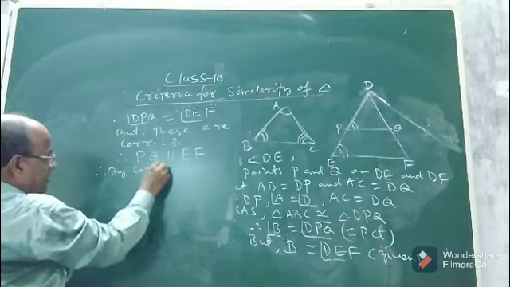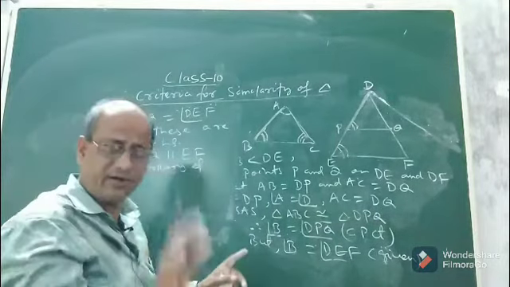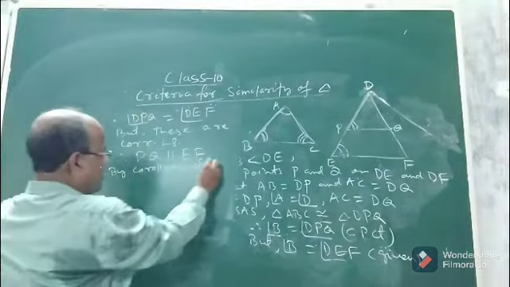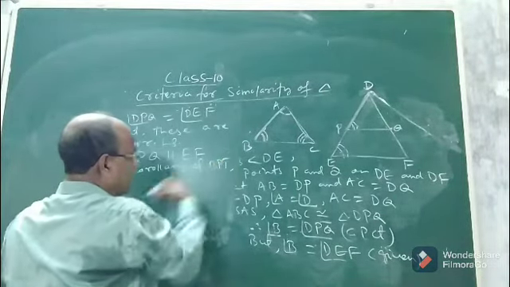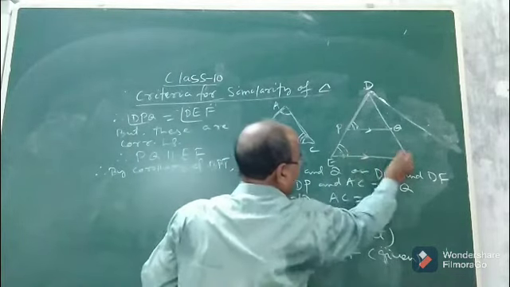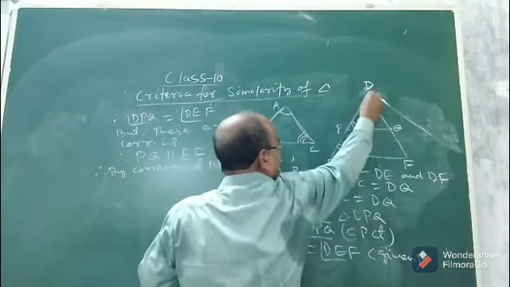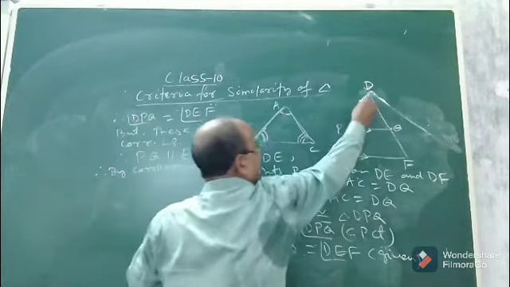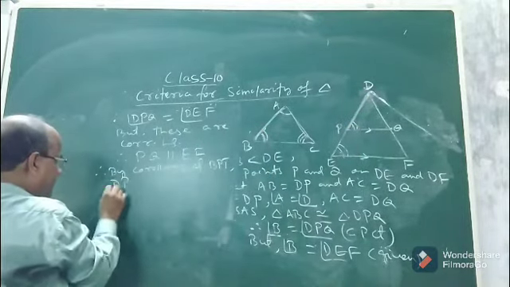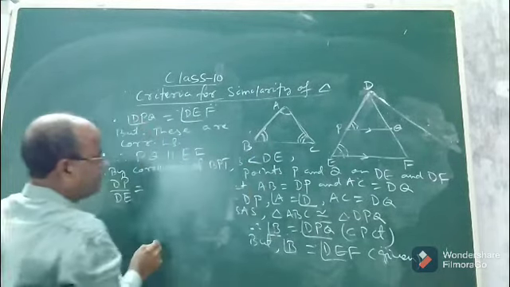I have already discussed what is corollary and I have also proved it in my previous lesson. Since PQ and EF are parallel, by corollary of basic proportionality theorem or Thales theorem, DP by DE will be equal to DQ by DF.